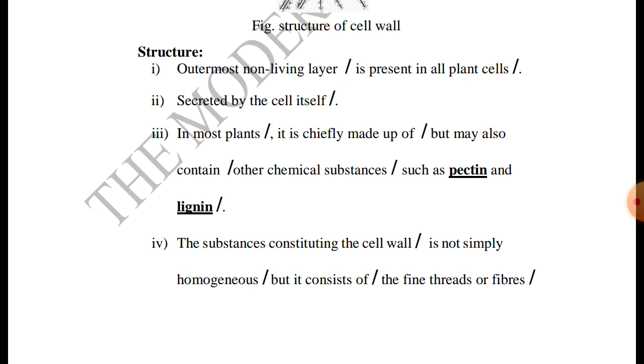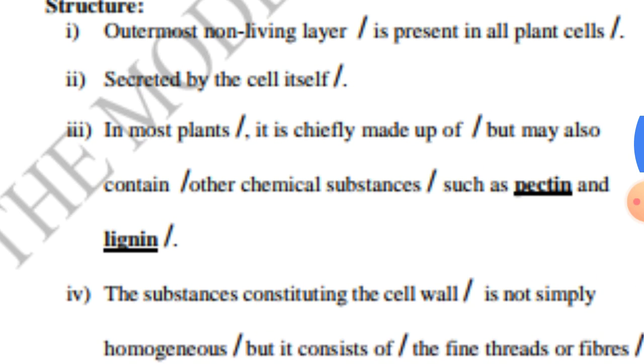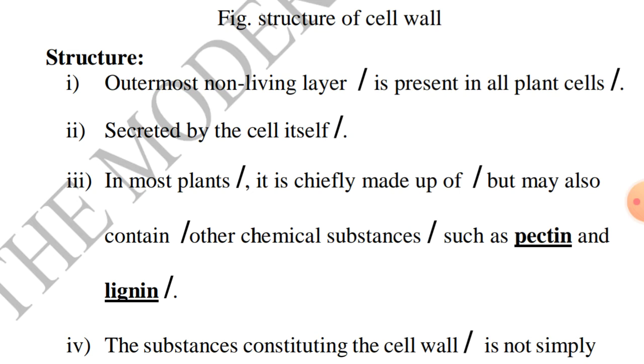So the structure of cell wall is, this is the outermost layer in the plant cell and it is made up of cellulose, sometimes pectin and also lignin. Pectin can be found in apple, orange, lemon, their cell wall, and lignin can be found in the plants which are there in hills.